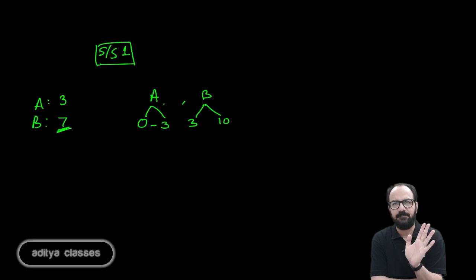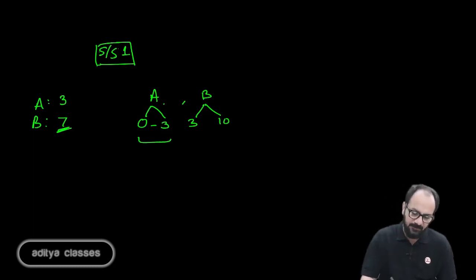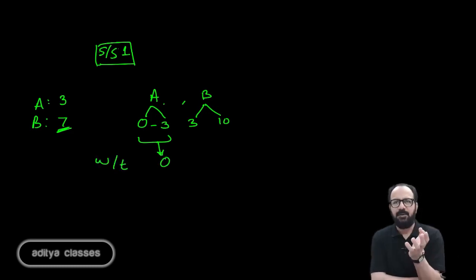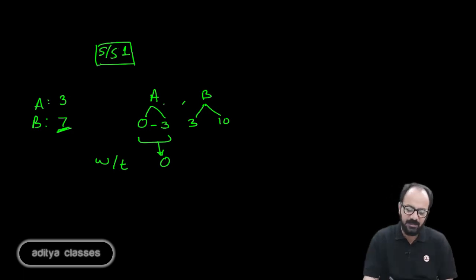Now if we take a very small parameter, what was the waiting time? What was the waiting time for A? 0. 0 waiting time, because as soon as A arrived, it was started. We started serving at 0. So what was the waiting time for A? No waiting time. Then what was the waiting time for B?